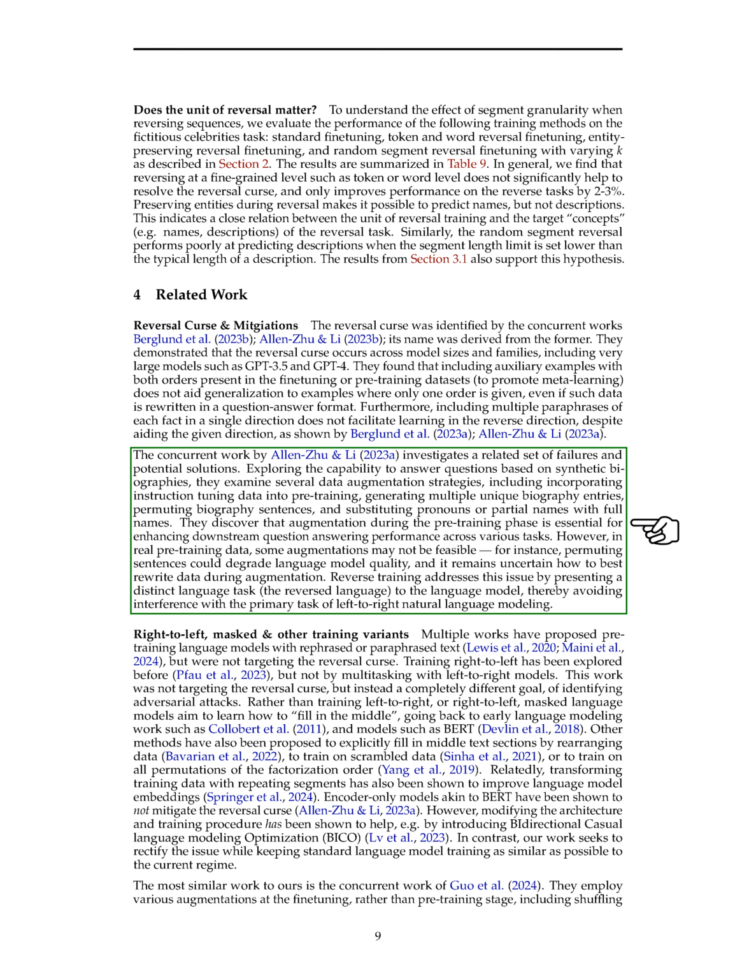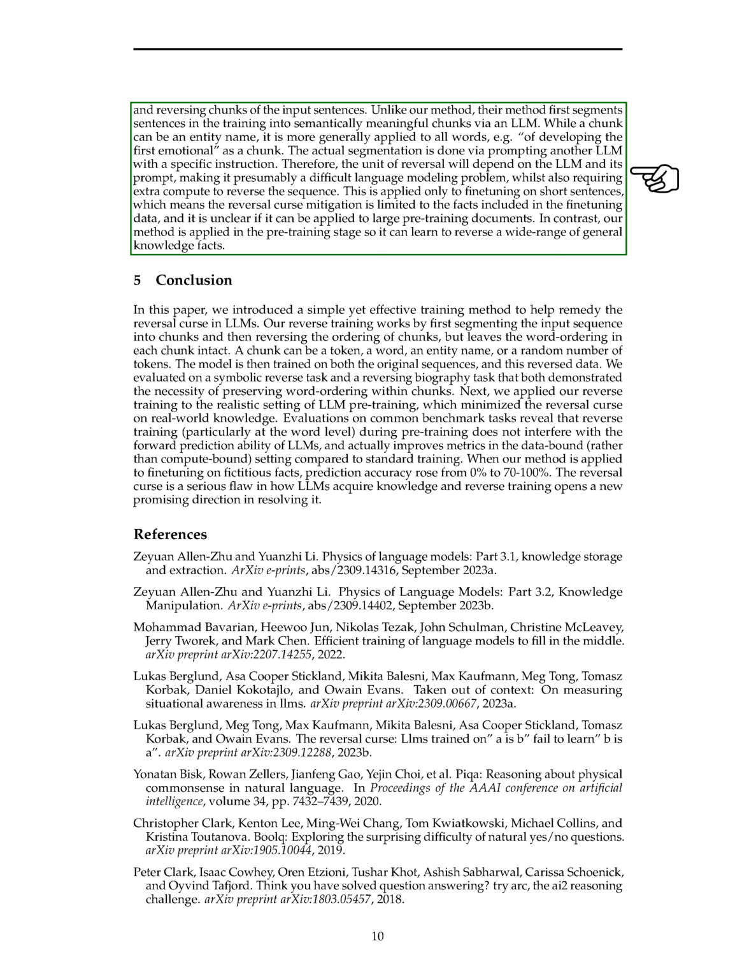Reverse training presents a distinct language task to the language model, avoiding interference with the primary task of left-to-right natural language modeling. Various methods have been proposed to address the reversal curse, including training right-to-left, masked language models, and other training variants. Our work aims to rectify the issue while keeping standard language model training as similar as possible to the current regime.